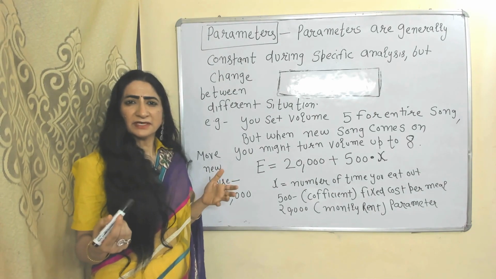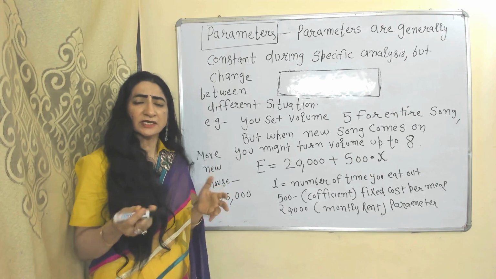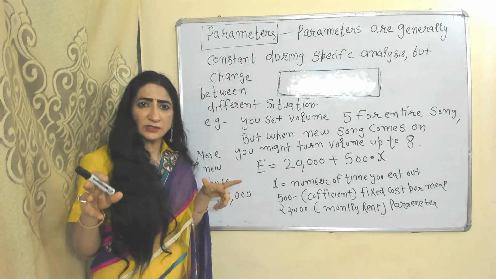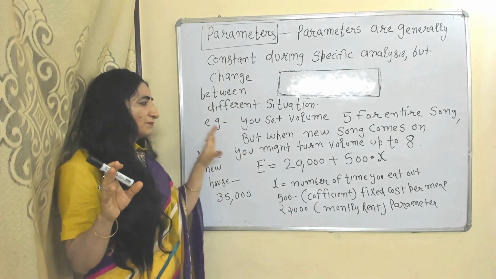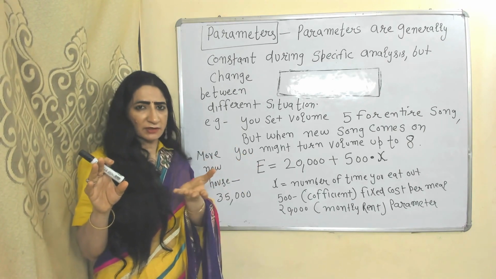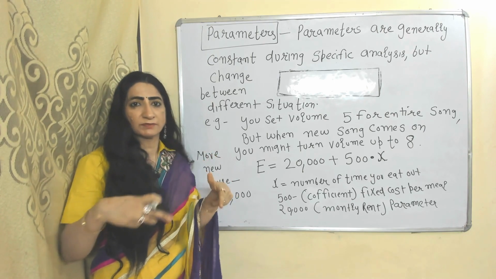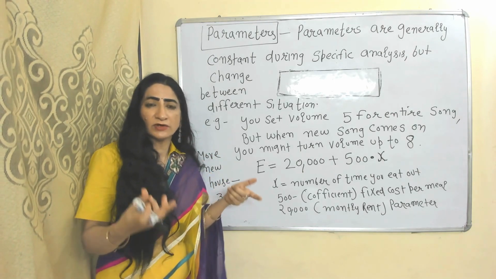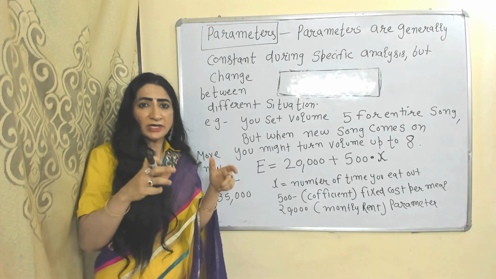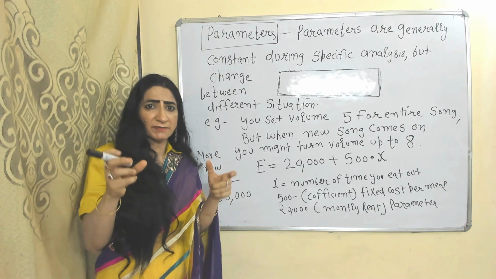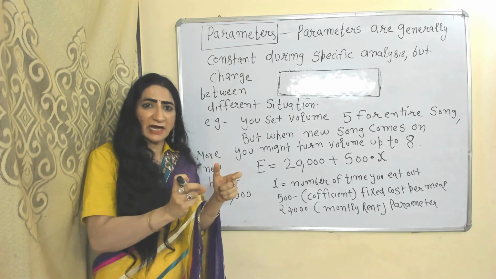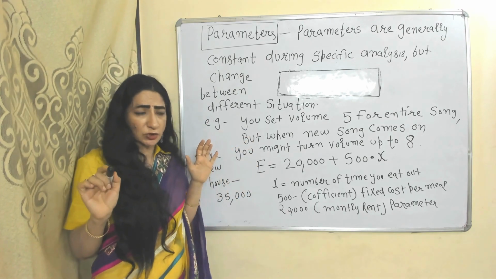Parameters. Parameters are generally constant during a specific analysis but change between different situations. For example, you set your volume at 5 for entire songs, but when your favorite or a new song comes on, you turn your volume up to 8. So here volume works as a parameter because a parameter remains constant during a specific analysis but changes between different situations.